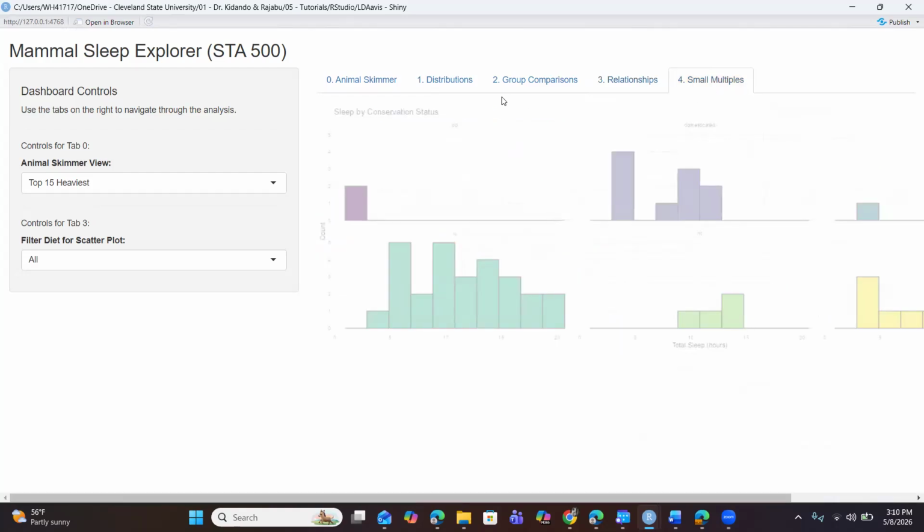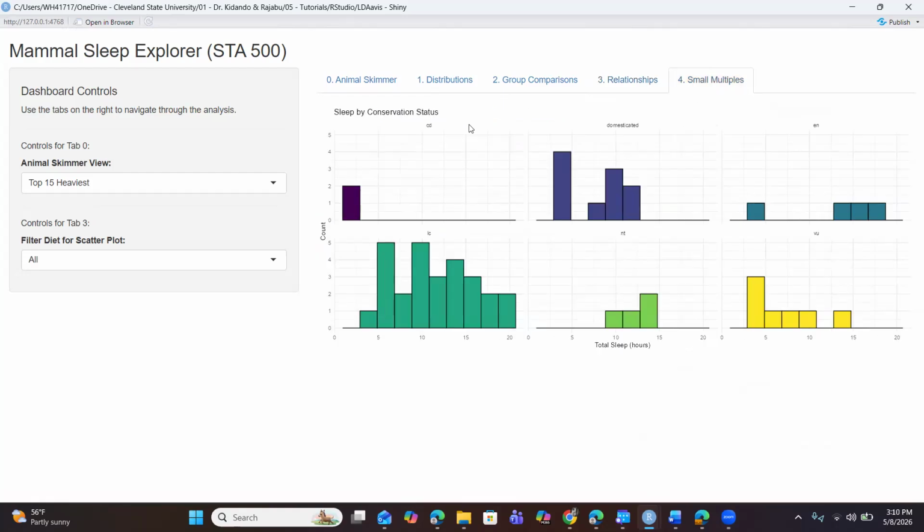Moving forward into the conservation status, I have grouped the data into 6 groups, and we have least concern, abbreviated as LC, the vulnerable group as VU, and also the endangered group.